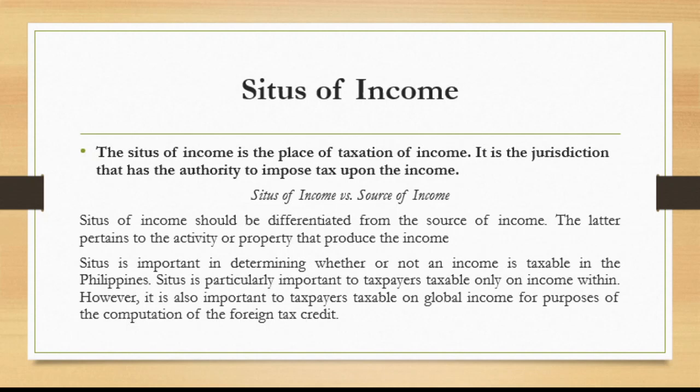So, the situs of income should be differentiated from the source of income. The latter pertains to the activity or property that produces the income. So, pwedeng hindi magkapareho yung source of income sa situs of income. So, for example, source of income natin is for example doon sa Manila, right? Pero ang situs of income natin ay doon sa Bulacan. So that is an example. Hindi necessary na magkaparehas yung source of income sa situs of income.